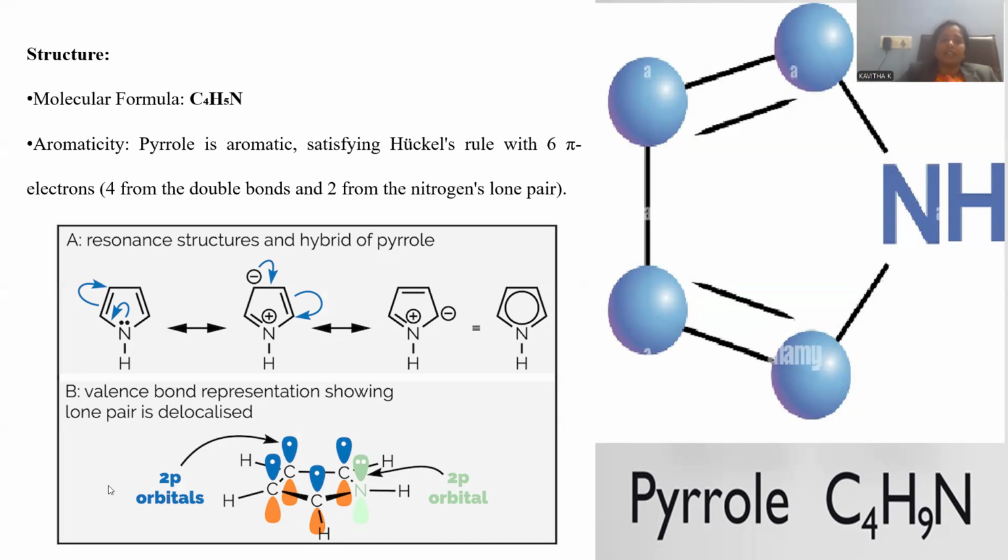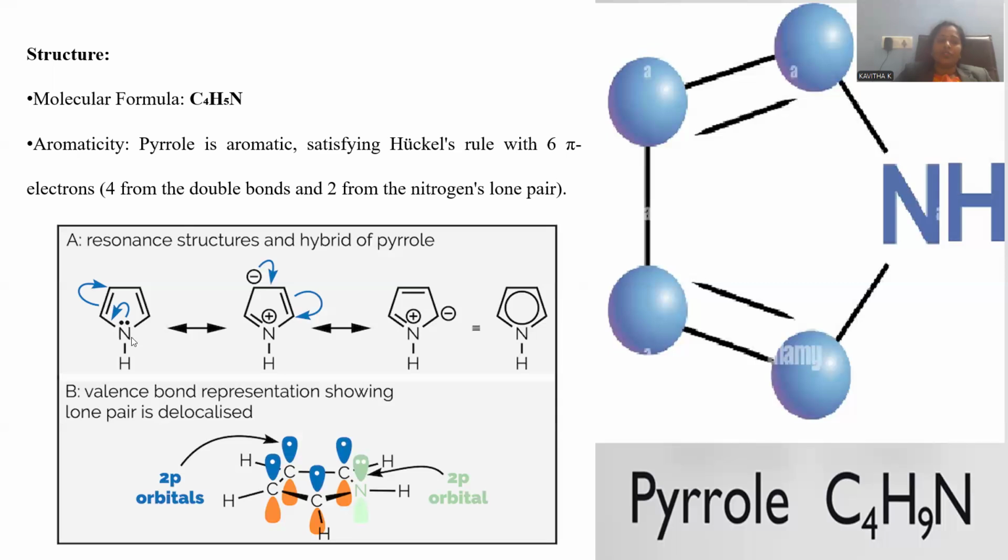Aromaticity of the pyrrole is due to obeying the Huckel rule. Huckel rule is nothing but a 6 pi electron system within the 5-member ring structure, and all four carbon atoms and the nitrogen atom within the molecule are able to delocalize the pi electron system. So 6 pi electrons are available within the pyrrole skeleton, and that 5-member ring system with the 6 pi electrons is able to delocalize, obeying the Huckel rule, that is the 4n plus 2 pi electron system.